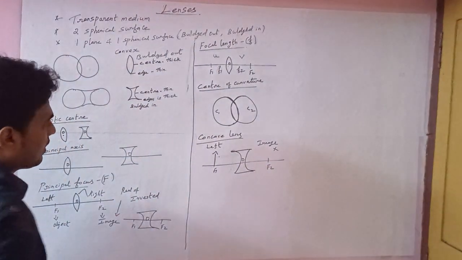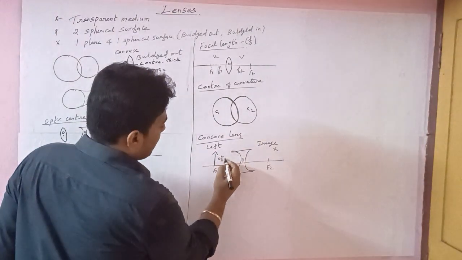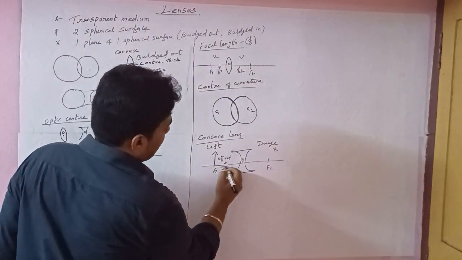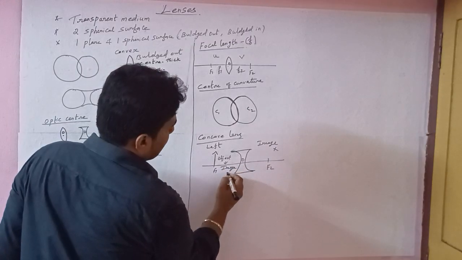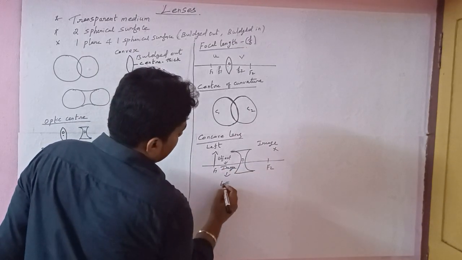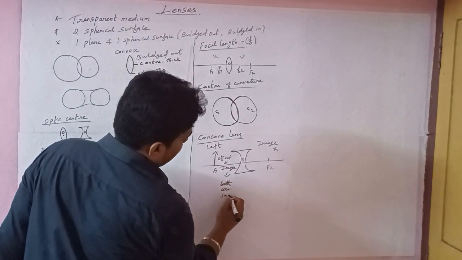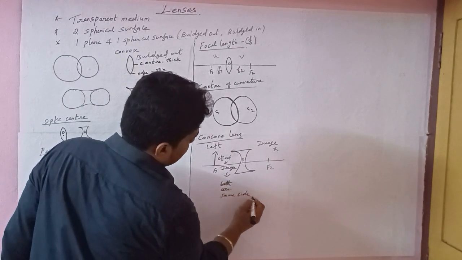But for the concave lens, the object and image are both on the same side.